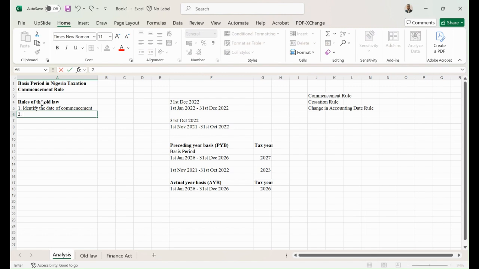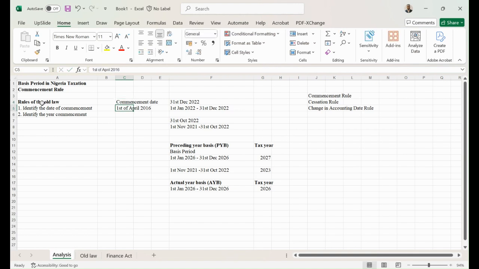After identifying the date of commencement, identify the year of commencement. So if the company commenced operation on, let's even use an earlier date, say 1st of April, so commencement date 1st of April, say 2016. So I have already identified the commencement date for this company, and it is 1st of April 2016. So the year of commencement is going to be 2016.